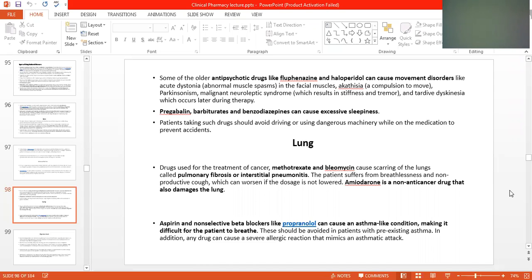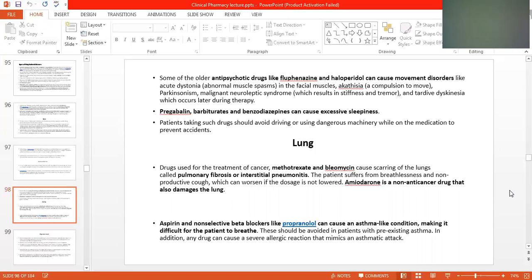Today we are going to discuss the drugs affecting our lungs. Drugs used for the treatment of cancer, transplant, and immunosuppression cause scarring of the lungs called pulmonary fibrosis or interstitial lung disease. The patient suffers from breathlessness and a non-productive cough, which can worsen if the dose is not followed. Amiodarone is a non-anti-cancer drug that also damages the lungs.